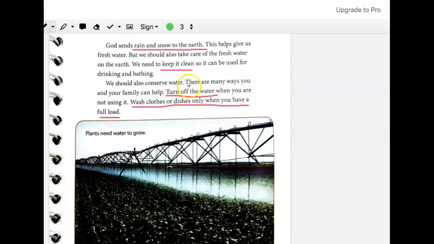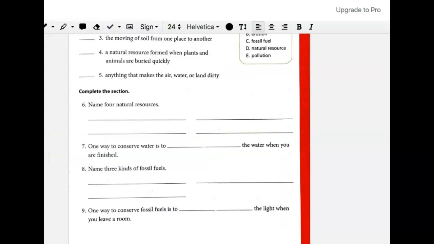We should also conserve water. There are many ways your family can help. Turn off the water when you are not using it. So what do we do when we're not using it? We're going to turn off the water. So in the blank, you can write down turn off. One way to conserve water is to turn off the water when you are finished.